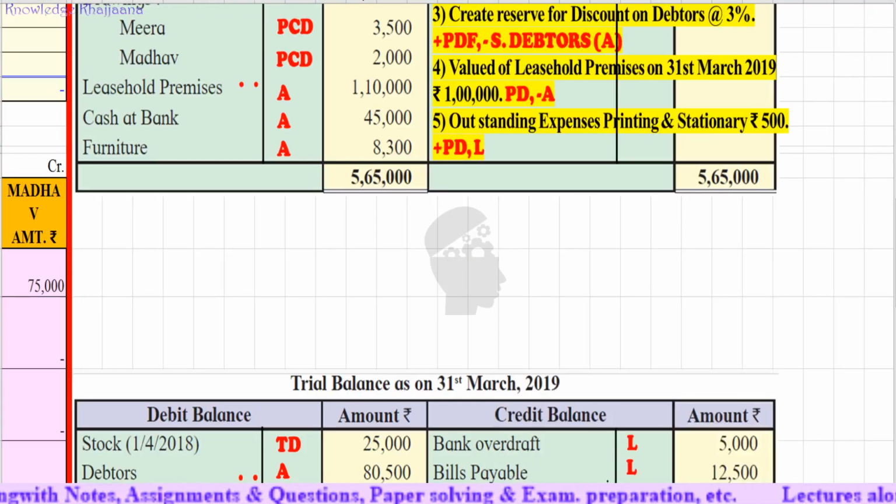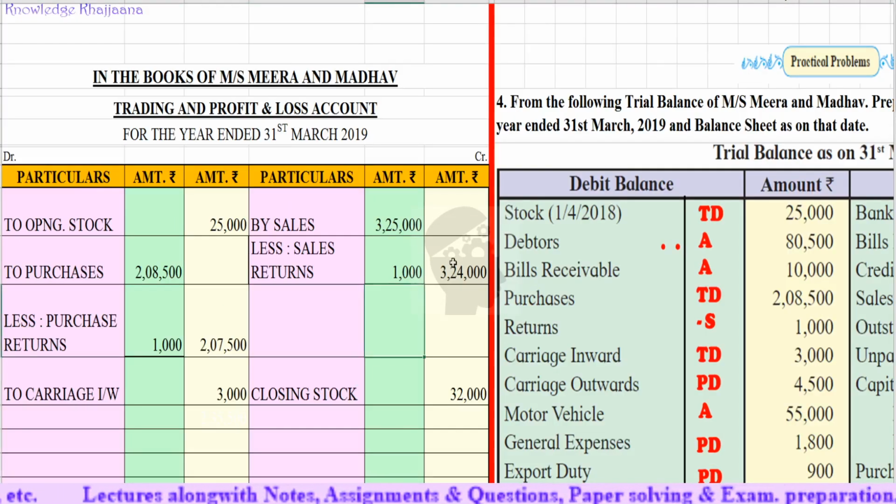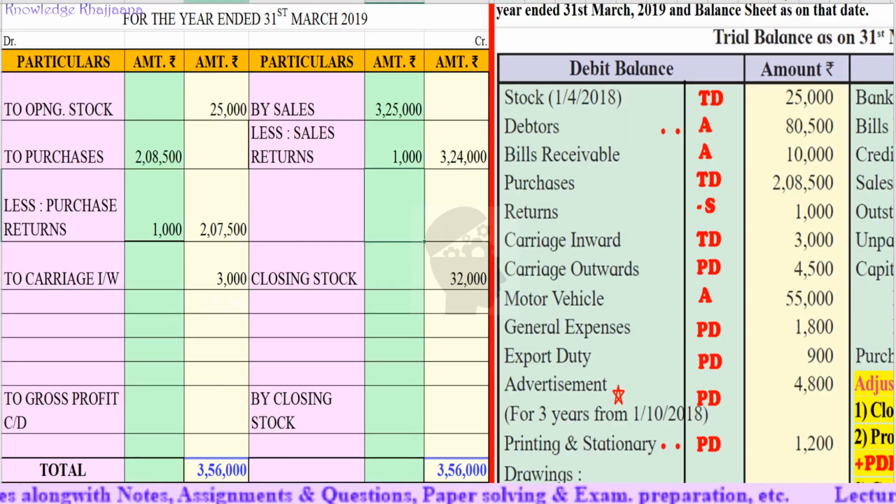Okay, now let's calculate the gross profit. See, you can easily find that the values on the debit side of the trading account are less, whereas the values on the credit side of the trading account are more. So we can easily calculate the gross profit. The total of the amounts on the credit side of the trading account is rupees 3,56,000. So we will write the same amount over here, rupees 3,56,000 on the debit side as the total, and we will calculate the gross profit.